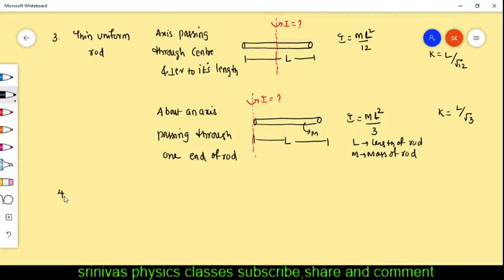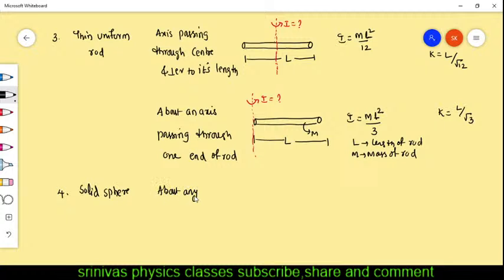Next, one more object I am going to give. That is the solid sphere, about any diameter.